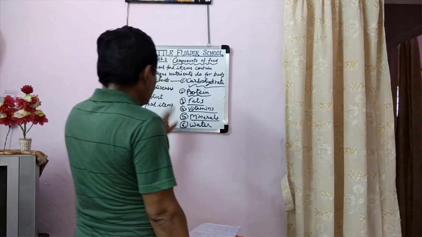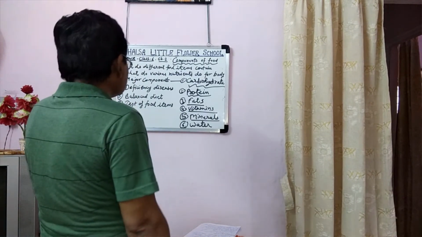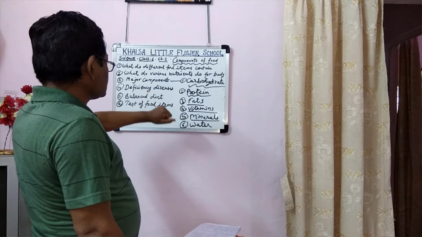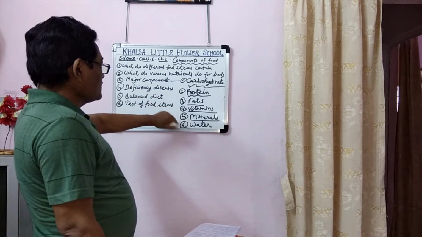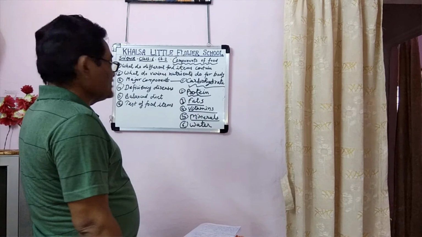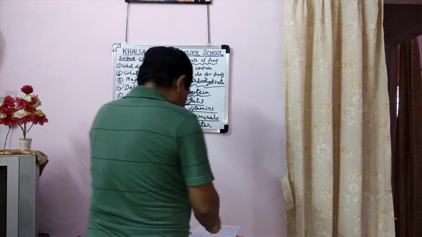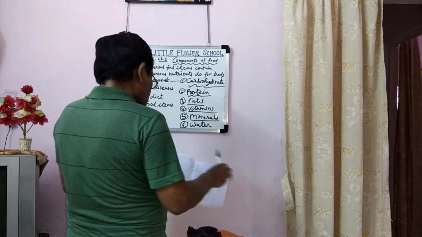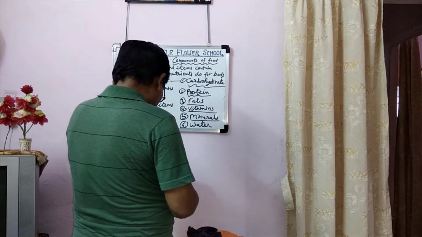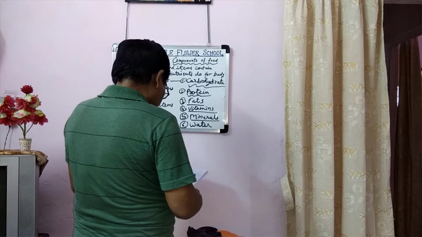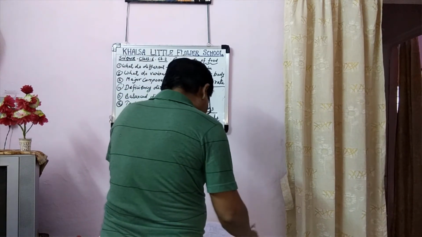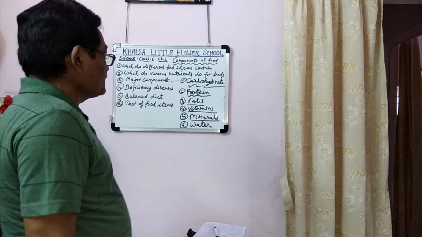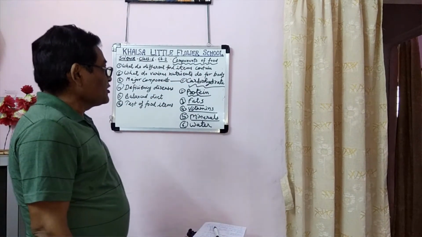There are different functions. Now we can say the deficiency diseases, in the absence of these components. First of all, we have to take carbohydrate food in proper quantity.